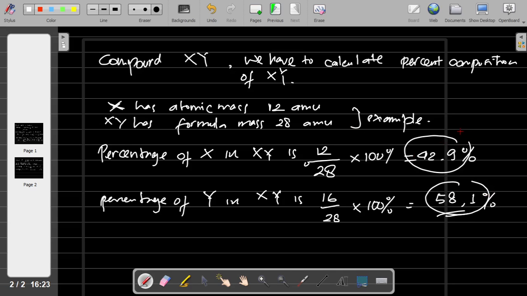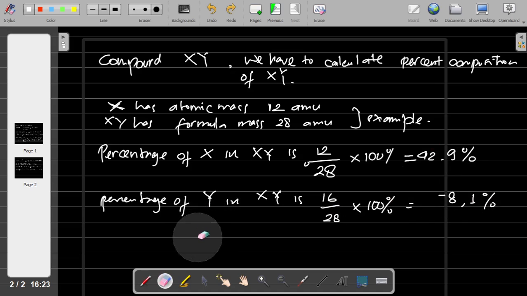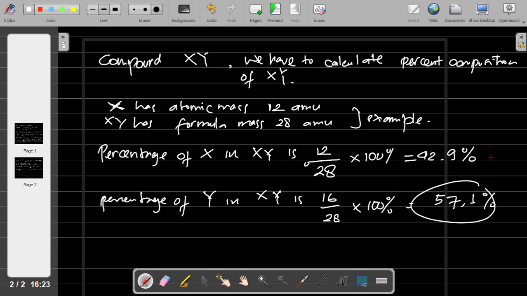It must be 57.1%. So this is the percentage of Y, and this is the percentage of X inside XY.